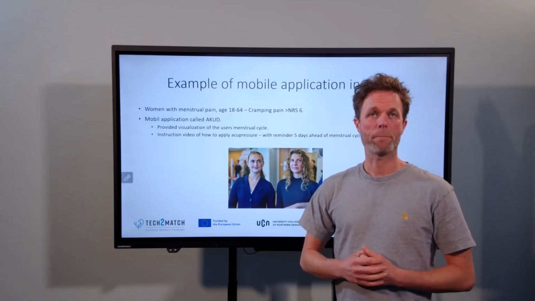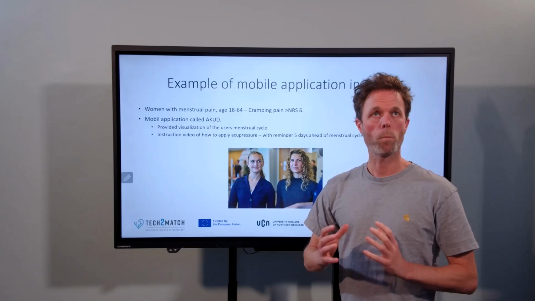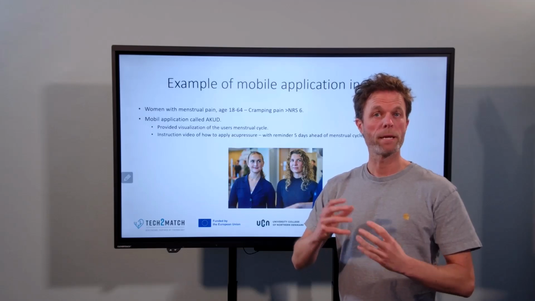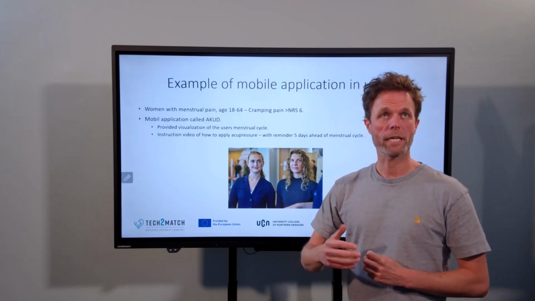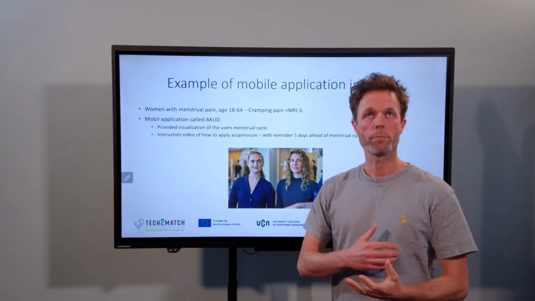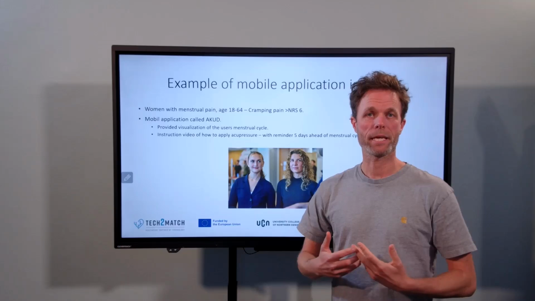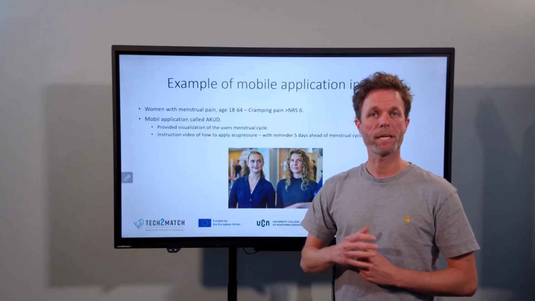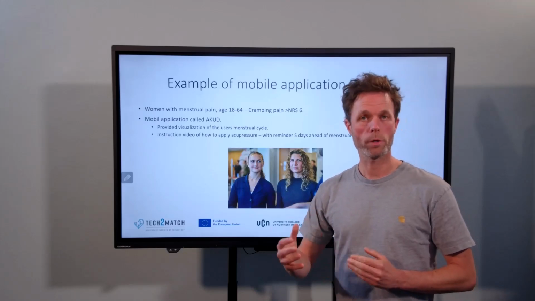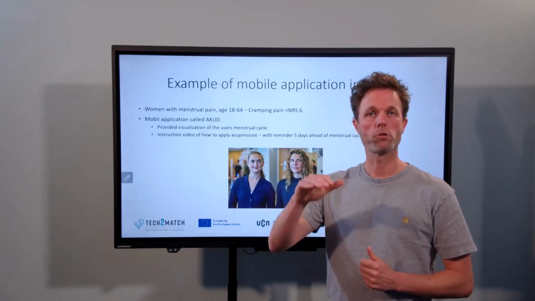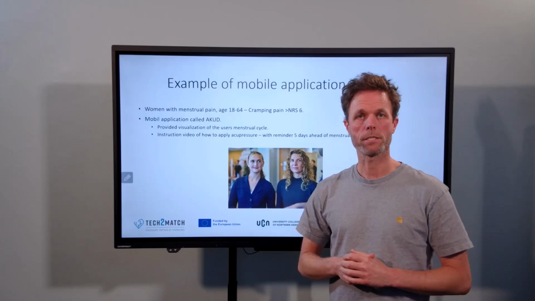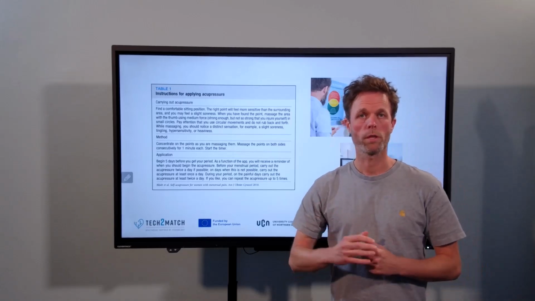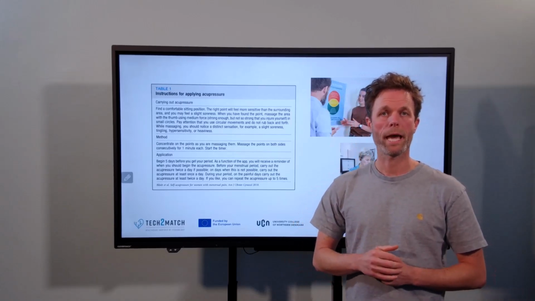They received a mobile application called Acute, and the mobile application could provide them with a visualization of the menstrual cycle, and it contained instruction video of how to apply acupressure in relation to the pain that they experienced. The women received a reminder 5 days ahead of the beginning of the menstrual cycle and were encouraged to work with acupressure to try to minimize the cramping pain intensity. They received instructions through the mobile application on how to work with the acupressure.